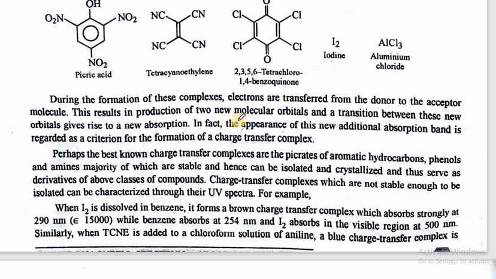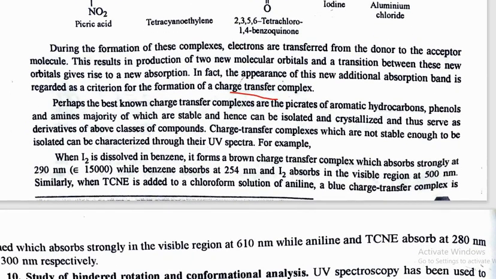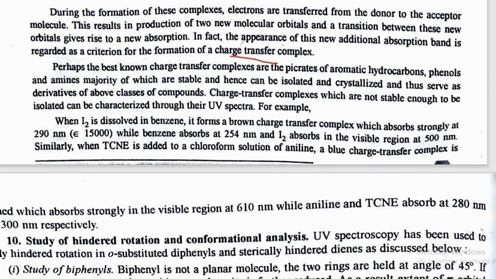This results in production of two new molecular orbitals, and a transition between these new orbitals gives rise to a new absorption. In fact, appearance of this new additional absorption band is regarded as a criterion for the formation of charge transfer complex. So these charge transfer complexes can be easily understood by seeing their UV spectra.